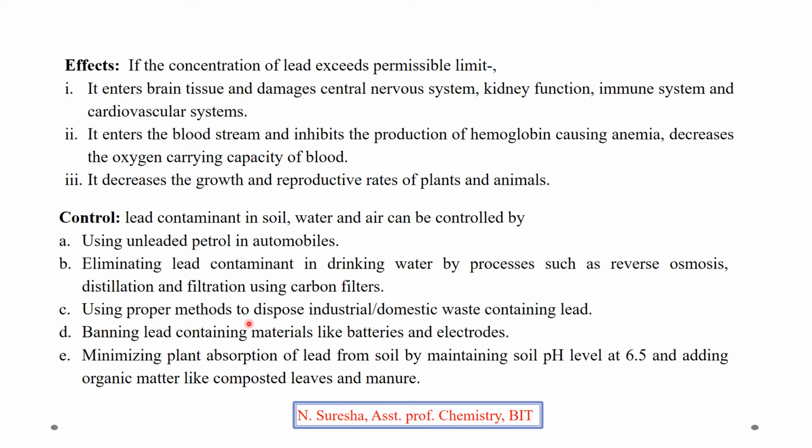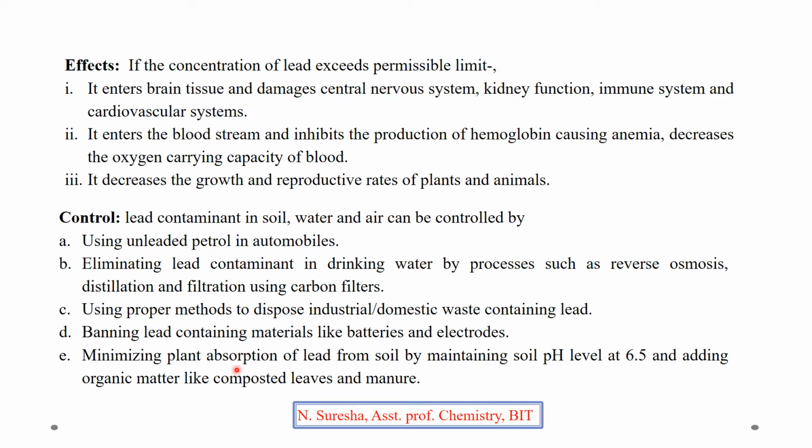Using proper methods to dispose industrial or domestic waste containing lead. In case it is inevitable for us to use lead compounds in industry or domestic for our applications, while throwing the waste, care has to be taken. So we have to remove the lead content in the waste and then we have to discharge the industrial or domestic waste. Banning lead containing materials like batteries or electrodes. We have to stop or ban the use of lead containing battery or electrodes.